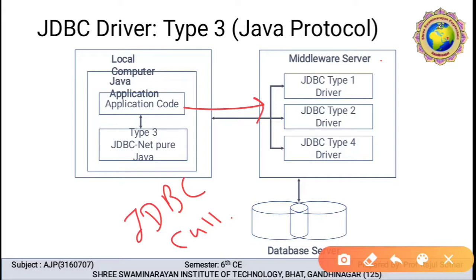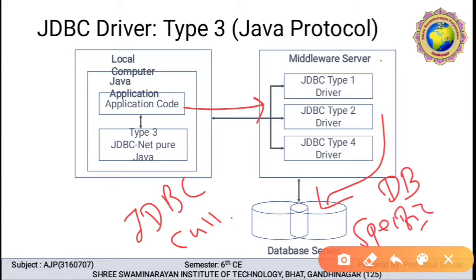After the driver communicates with the middleware component or server, the middleware server converts this call into database specific calls to connect with the database server.